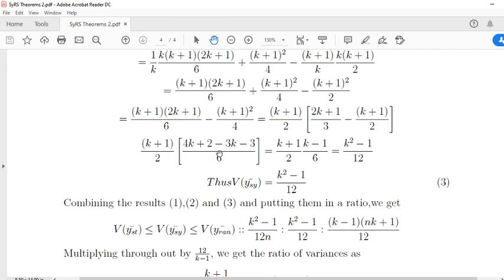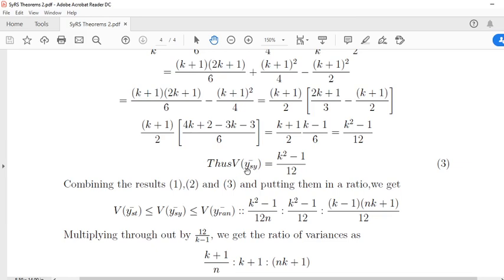This is equal to 4k minus 3k, k remains here, and minus 3 plus 2, 1 remains here. So this is the first term k plus 1 by 2, k minus 1 by 6, the second term, this is a plus b into a minus b, a square minus b square. This is our variance of y bar sy, k square minus 1 by 12. This is our equation 3.